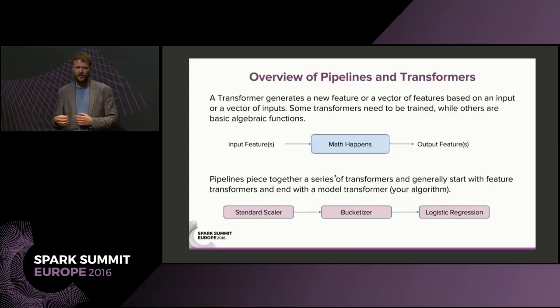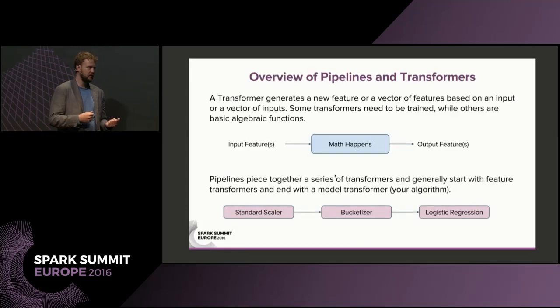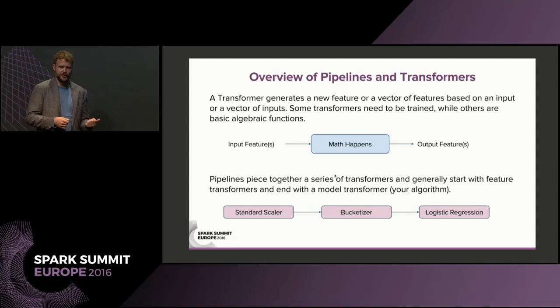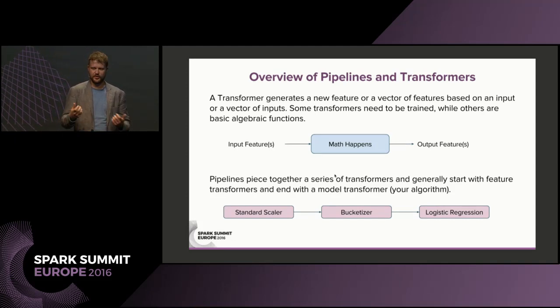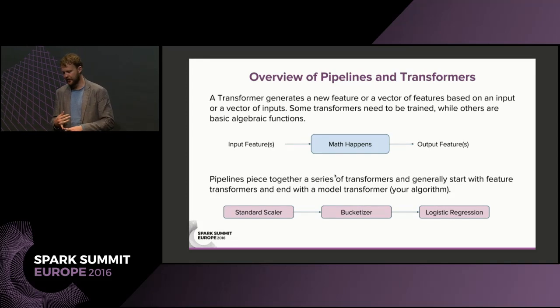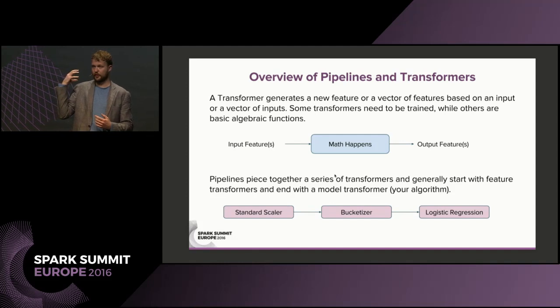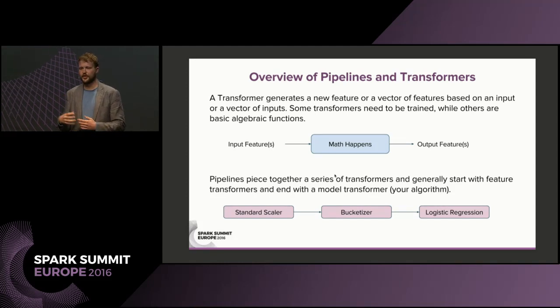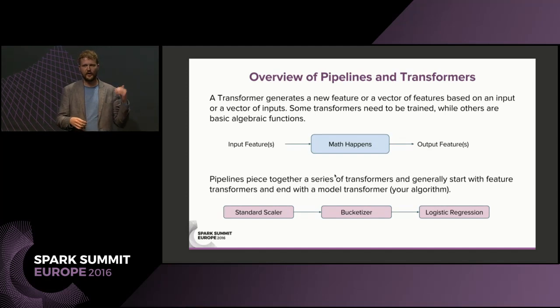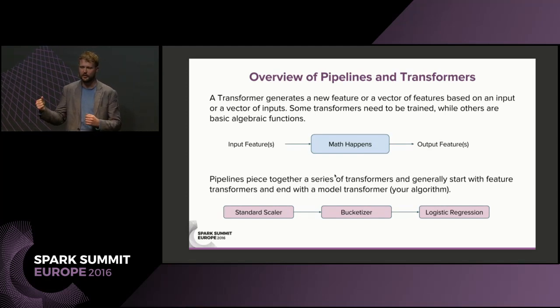And now let's dive a little bit into the technical details of MLeap. But just to establish a few terms that we've used throughout this presentation, I'm not sure if everybody is already using transformers and pipelines. A transformer, there are two types. Essentially, you can think of it as a function, right? You're trying to compute a new feature or a new variable, where you have a vector of inputs and you have a vector of outputs.